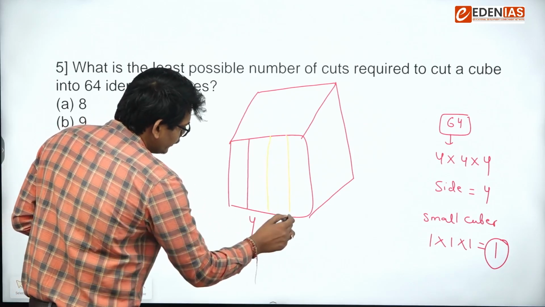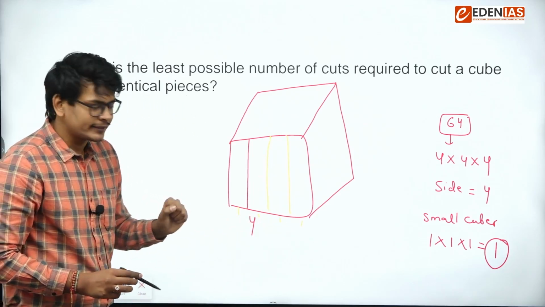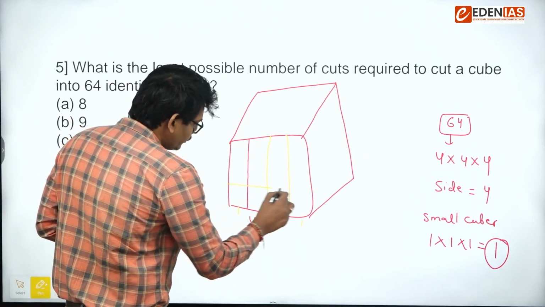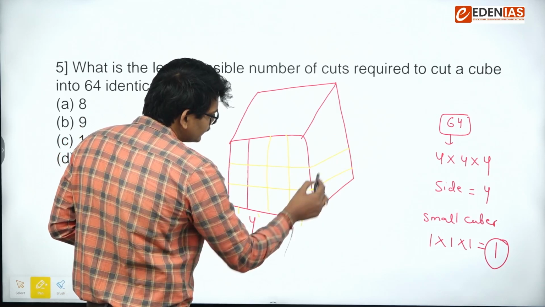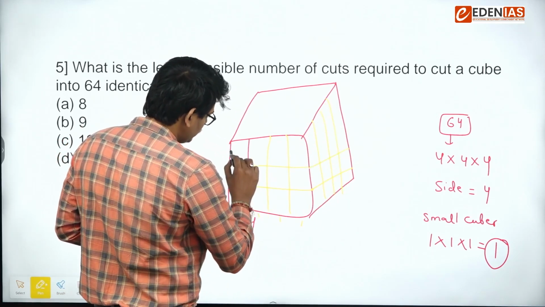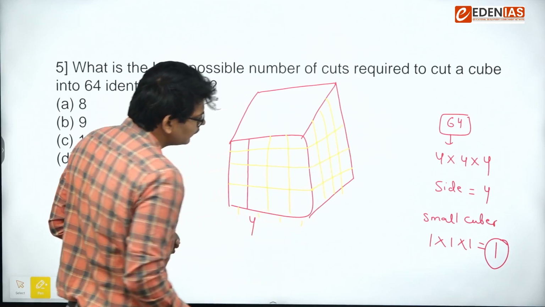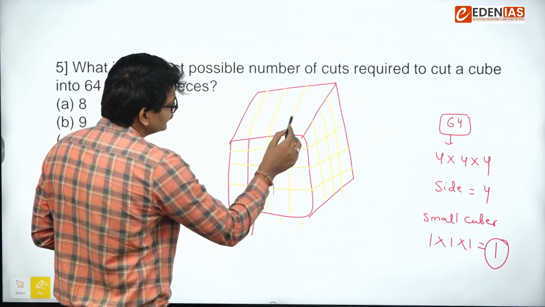1, 2, 3. If you see 1, 1, 1, 1, this is along the x-axis. In the same way, if I go along the y-axis, and in the same way, I have to go along the z-axis.